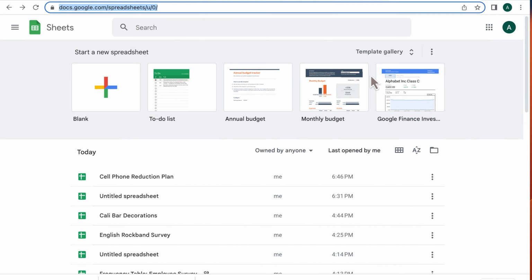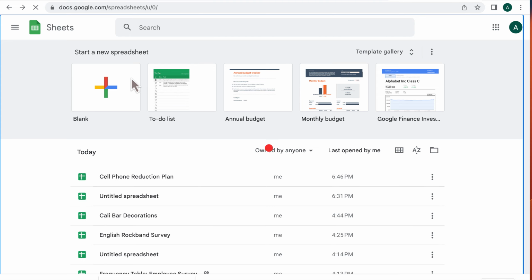Let's say that I wanted to use data in order to counteract this bad habit. I am going to create a spreadsheet. All I do is every single hour, I check the number of times in that hour that I picked up my cell phone and checked messages. I'm in Google Sheets. I head over and create a blank sheet.